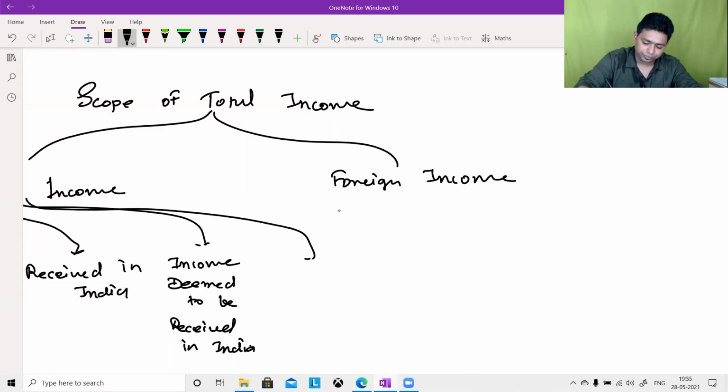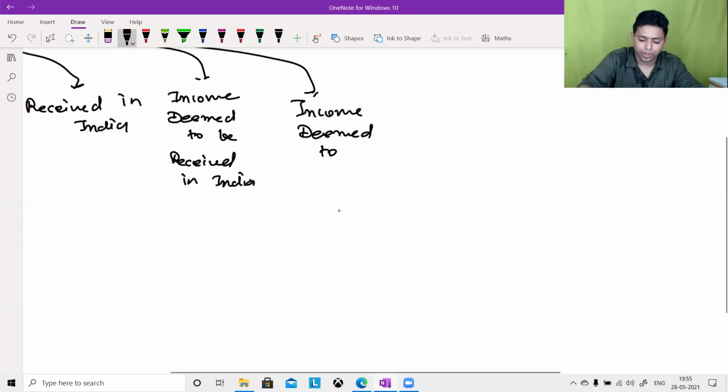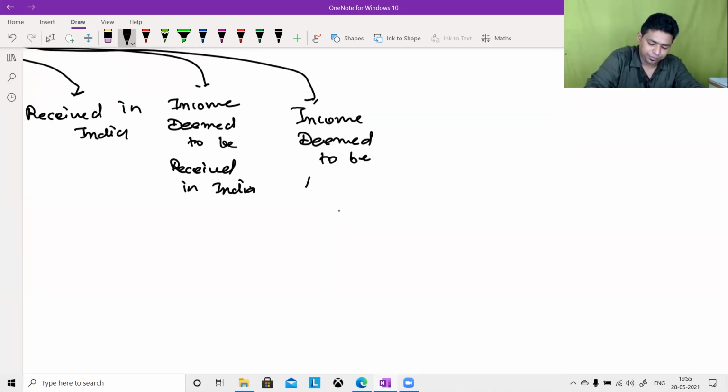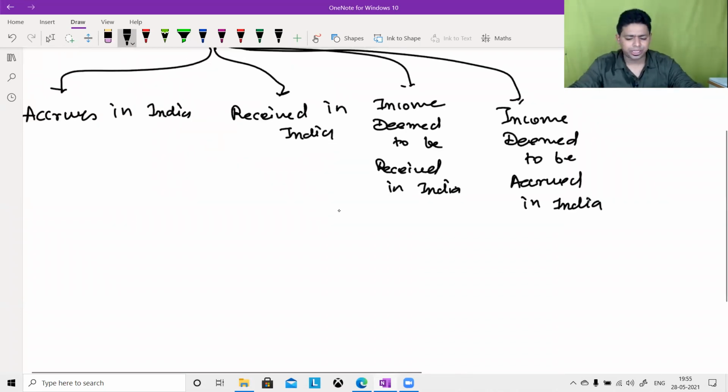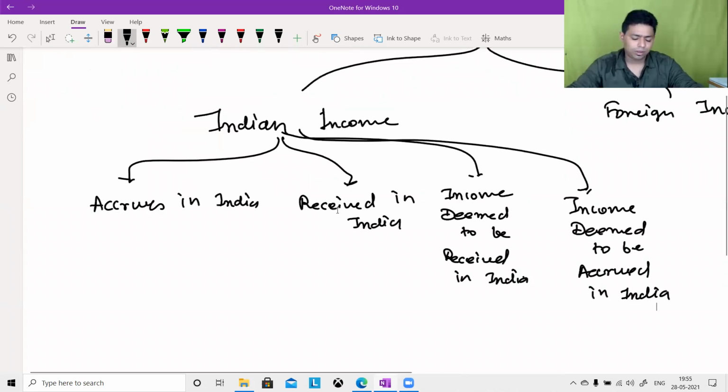Fourth, income which is deemed to be accrued in India. Deeming fiction we will discuss when the time comes.